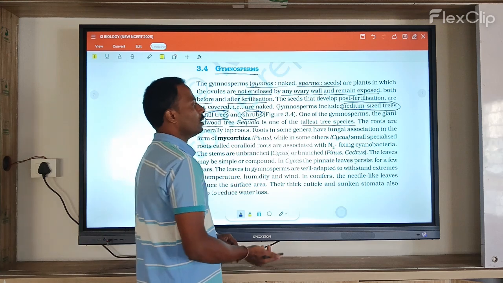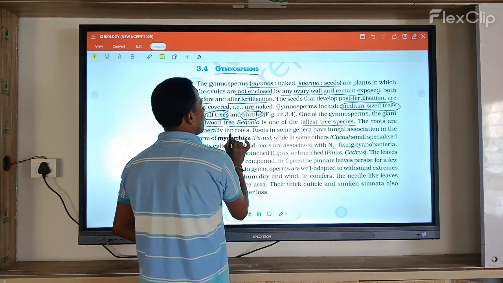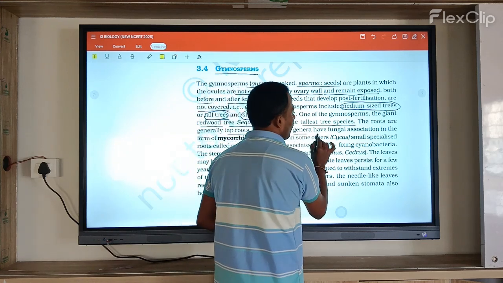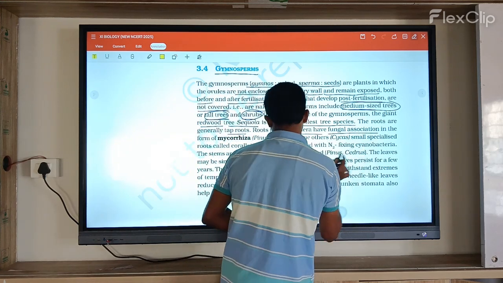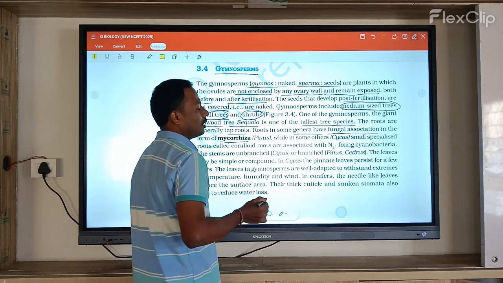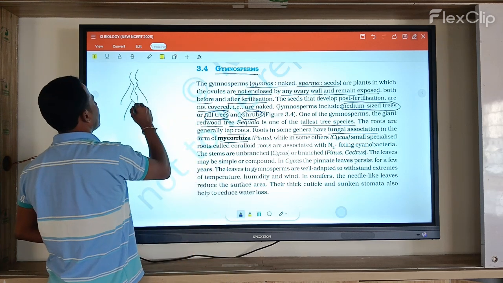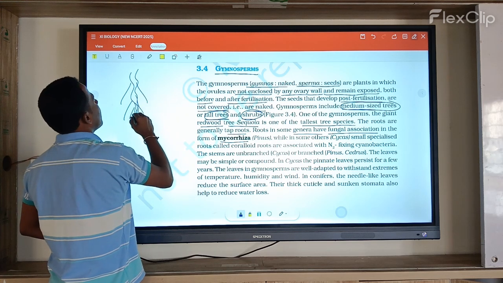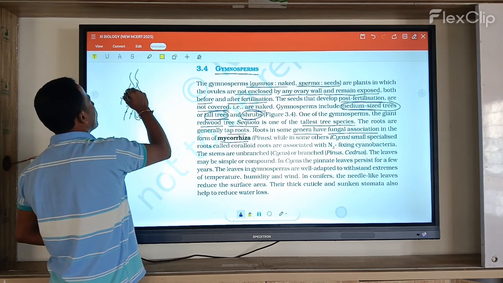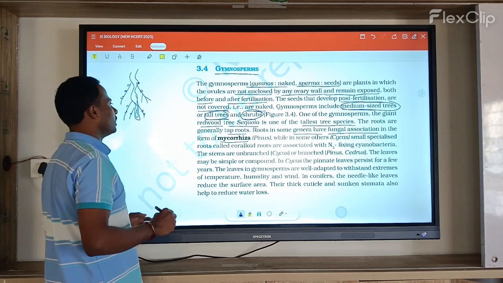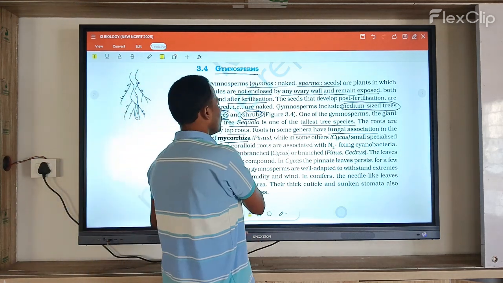Next, the roots are generally tap roots, and in some genera the roots have a fungal association called mycorrhiza.